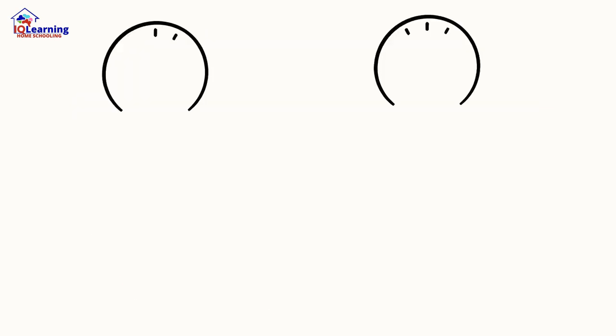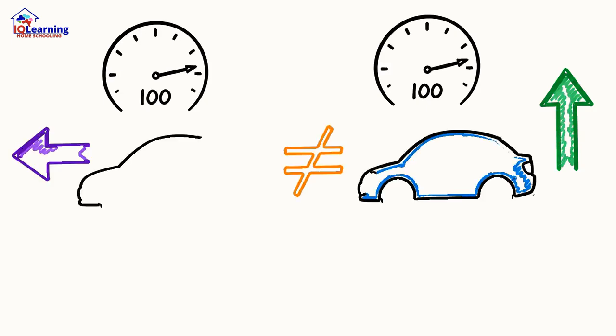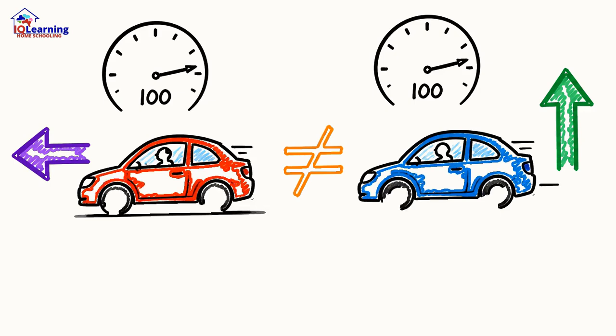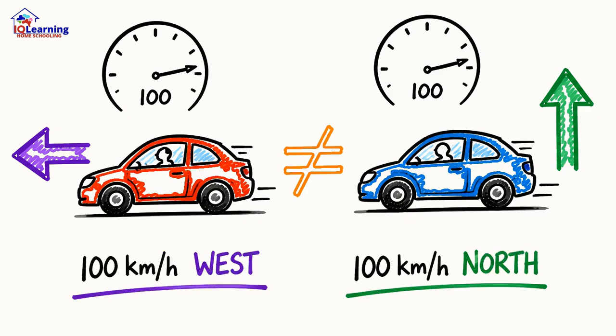This is why a car's speedometer only tells you half the story. 100 kilometers per hour is its speed, a scalar. But 100 kilometers per hour west is its velocity, a vector. A car going west has a completely different velocity than one going north, even if their speedometers read the same.